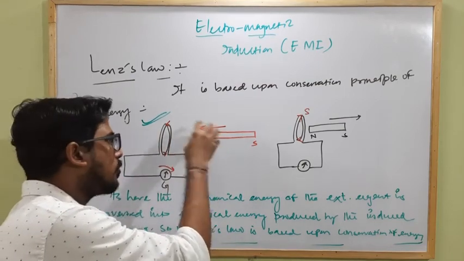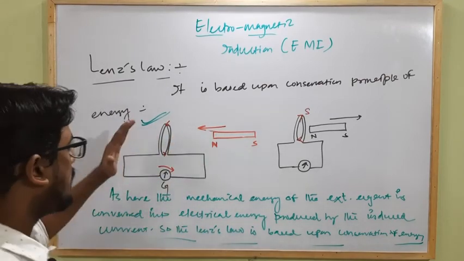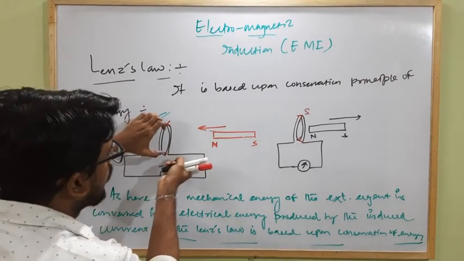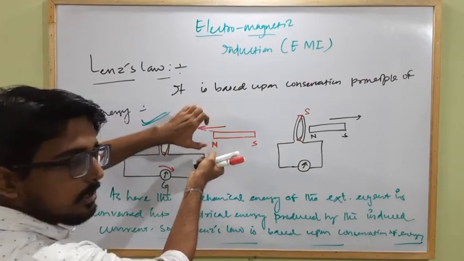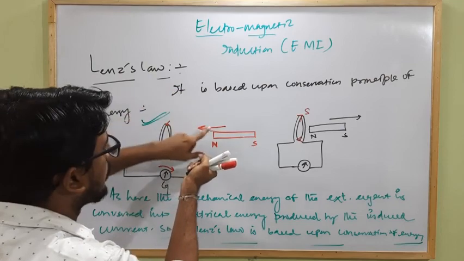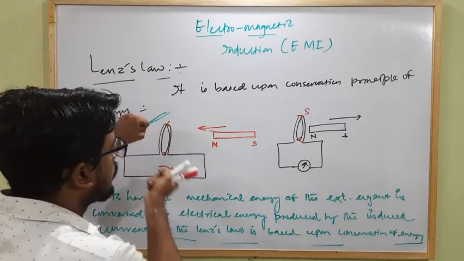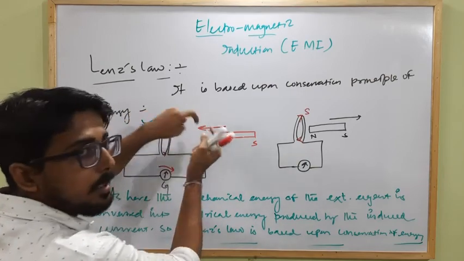That means the magnetic force does some negative work on the external agent. Just imagine if I am moving this coil towards the bar magnet. Clear? So as I am moving this coil towards the bar magnet, according to Lenz's law, the bar magnet produces a current in such a way that the motion of the coil towards it will be opposed.